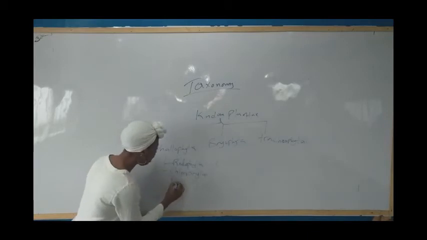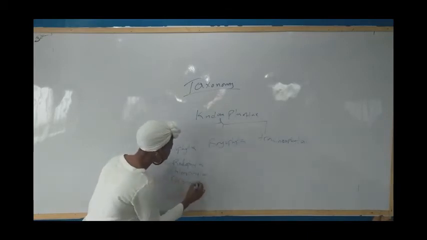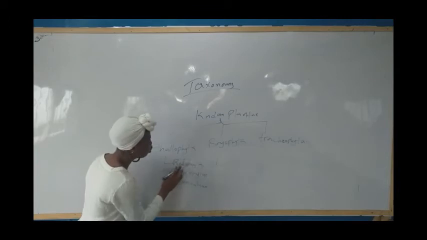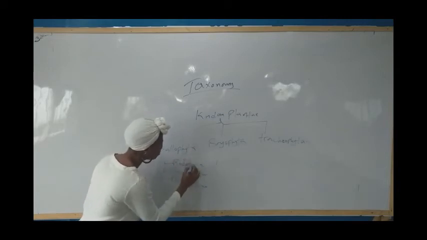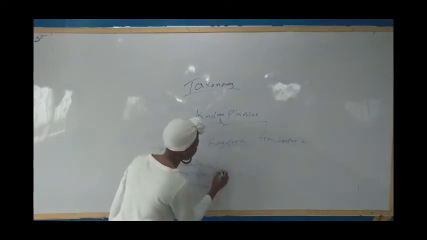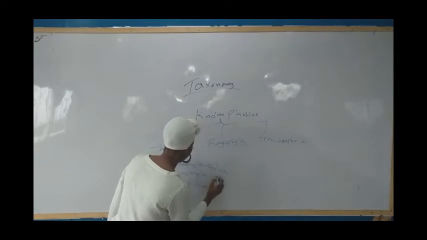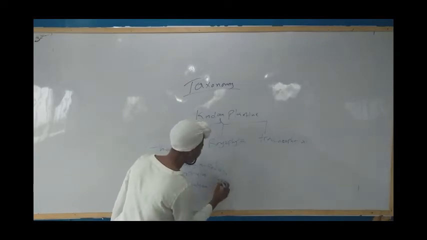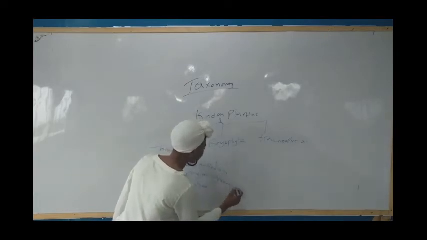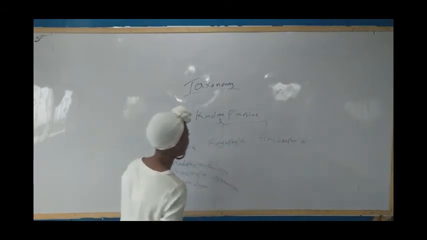And we have the brown algae. The red algae. Chlorophyta is the green algae, from chlorophyll. And now let's move to Bryophyta.